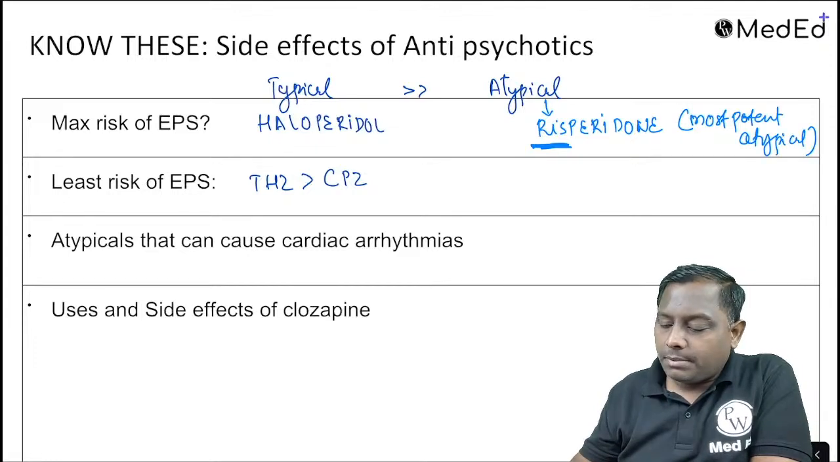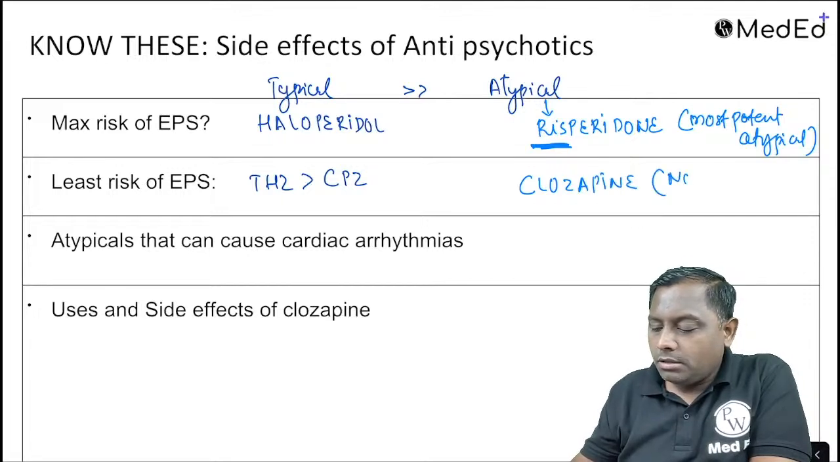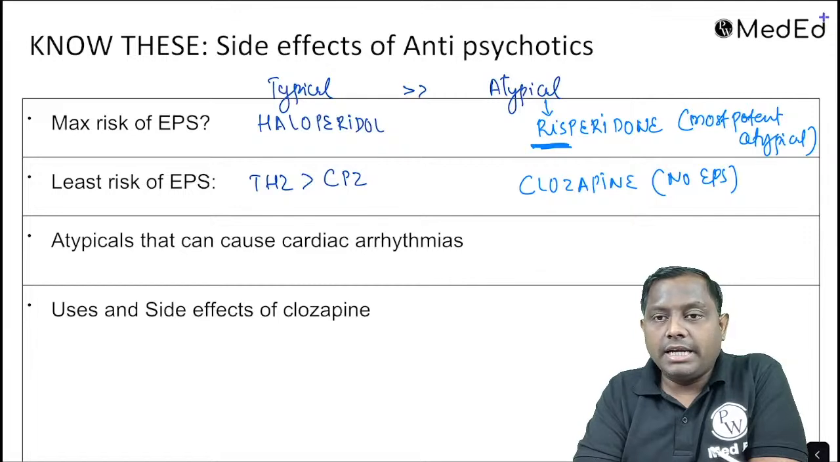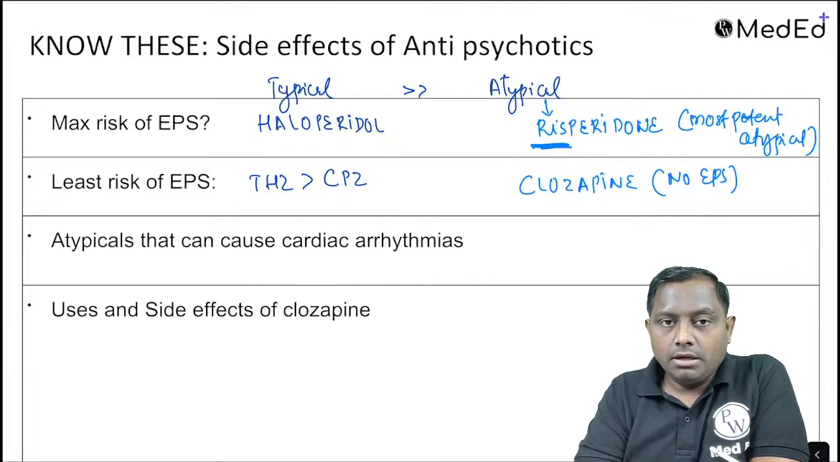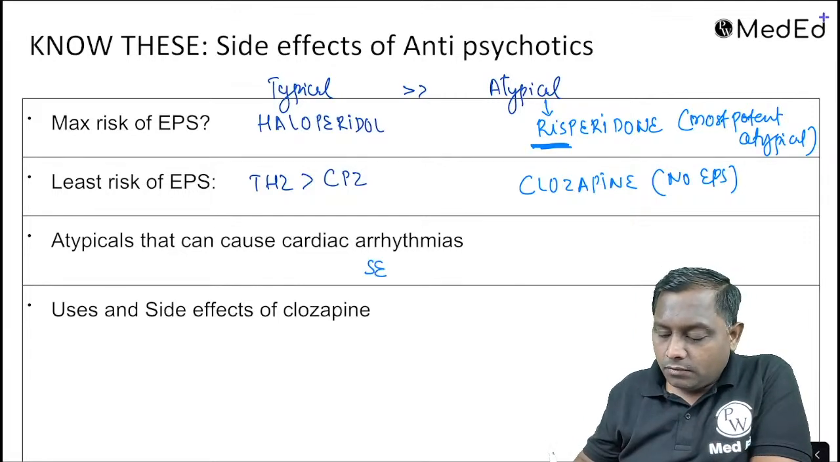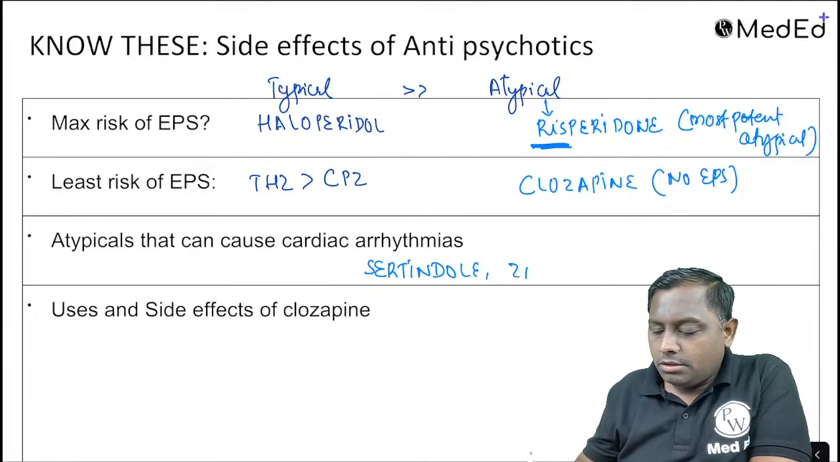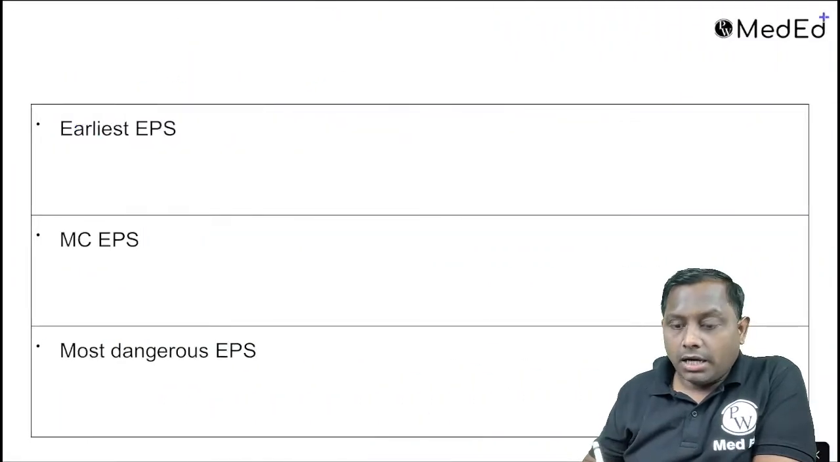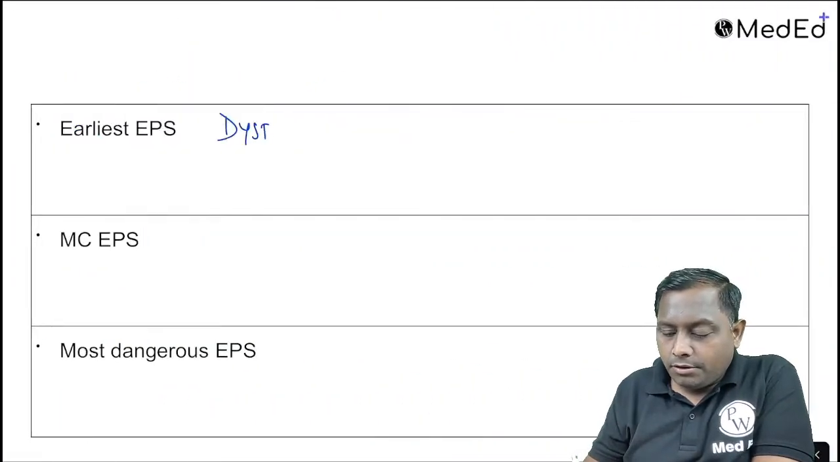Least or no extrapyramidal symptom, it's always going to be clozapine. Clozapine, they have no extrapyramidal symptom or least extrapyramidal symptom overall among the entire antipsychotics. Atypical that can cause arrhythmia, we have many drugs that can cause, like your sertindole, ziprasidone, they have been associated with arrhythmia. Uses and side effect of clozapine I have already clarified and summarized to all of you guys. Earliest extrapyramidal symptom they are going to be your dystonia.